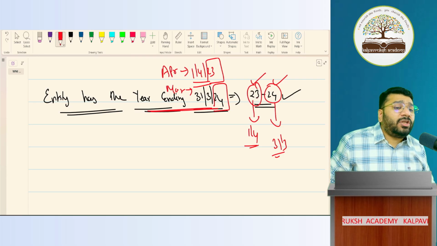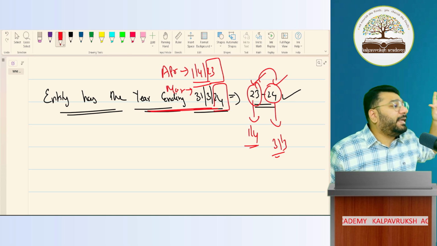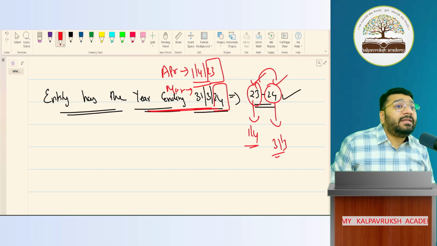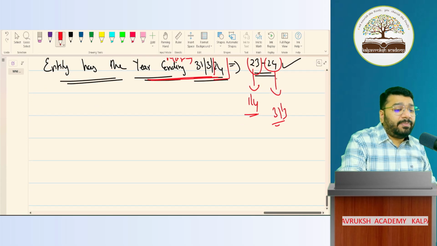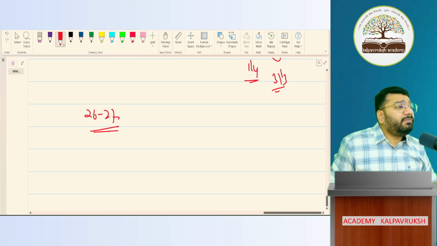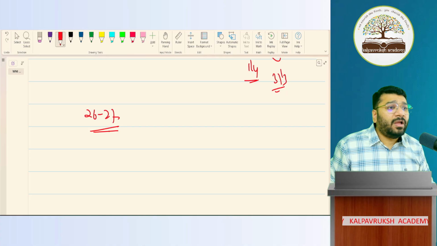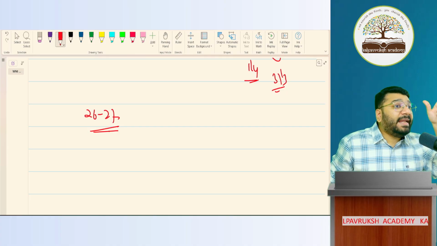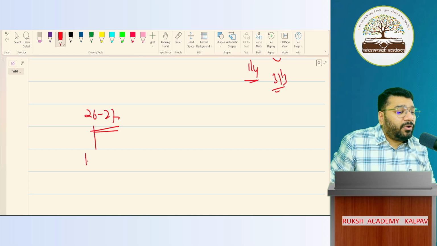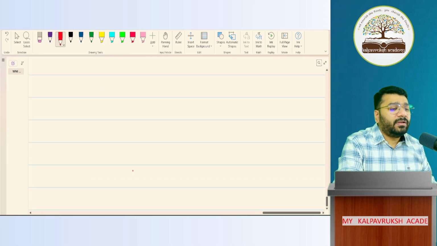So whenever a financial year comes like this, 23, 24, your year ending is what date? 31st March 24. So tell me, people, if the year is 26, 27, what is my beginning date? What is the business beginning date for this year? Very good. 1 April 26. Year ending date 31st March 27. Okay.